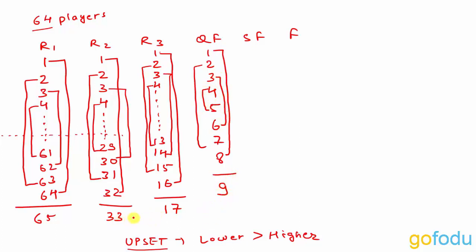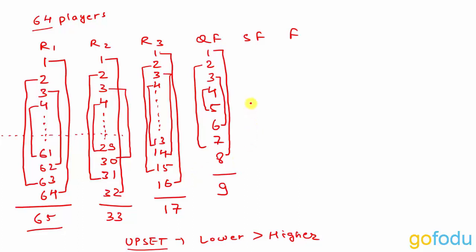Now I am again and again telling you about the sum. So what is the use of this sum? The use of this sum is that if I ask you against whom player number 13 will play in round 1, instead of writing it down, you will just subtract 13 from 65. So 13 will be playing against 52. So this is the use of calculating the sum in any round.